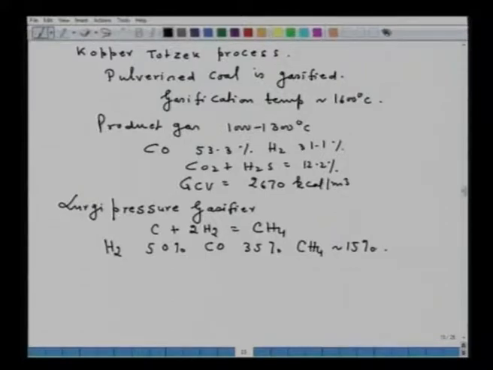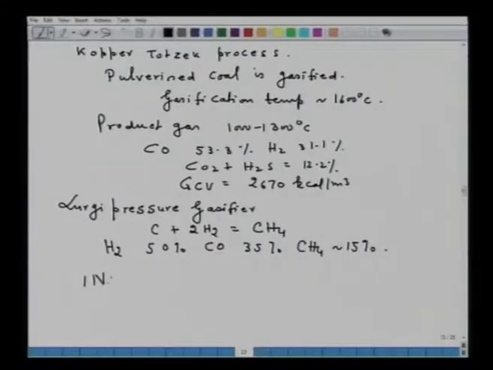Now this reaction C plus 2H2 is equal to CH4 will occur at around, for example, 20-30 atmosphere. So all that you have to do is design a reactor which can sustain that high pressure. So these are all important issues in this case.